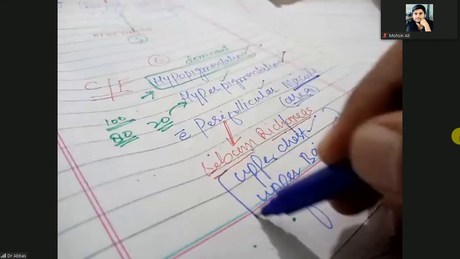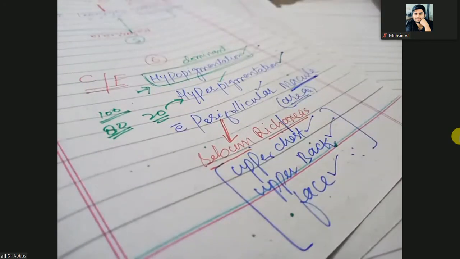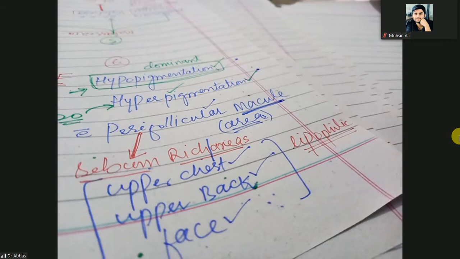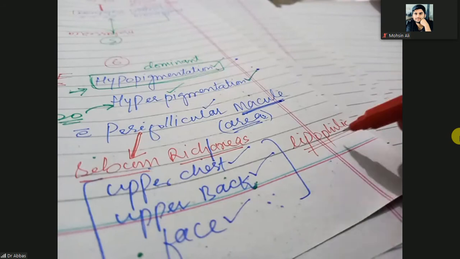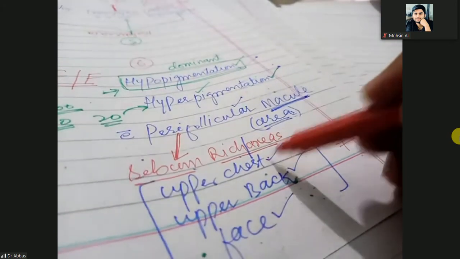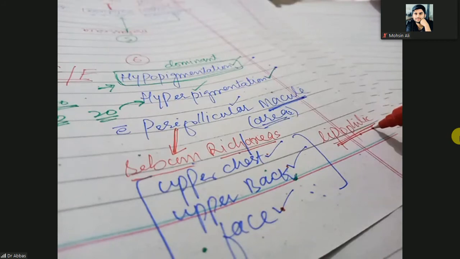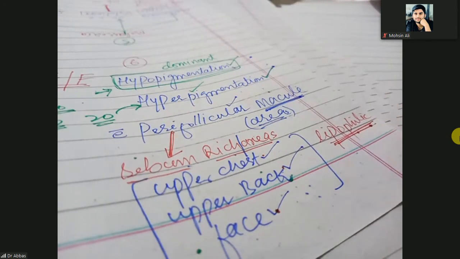Because these Malassezia group of organisms are lipophilic, oil loving. When there is more sebum, more oil, when there is more sweat, definitely more oil. So the lipophilic areas of your body are the upper chest, upper back and face. Therefore, these organisms are lipophilic, and the most common site of the hypopigmentation is the sebum rich areas.